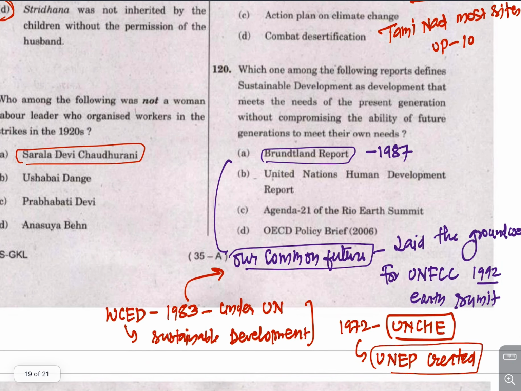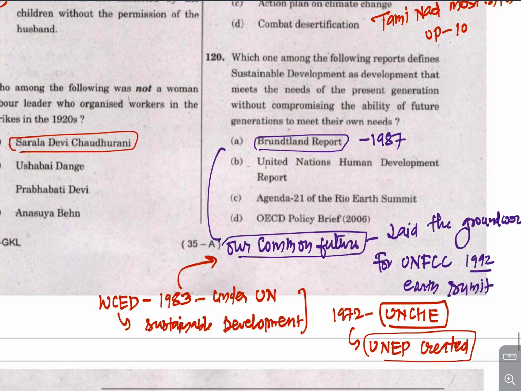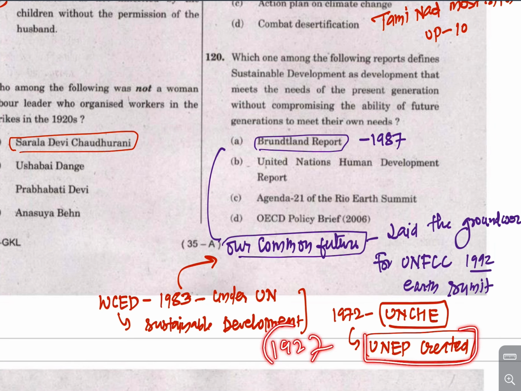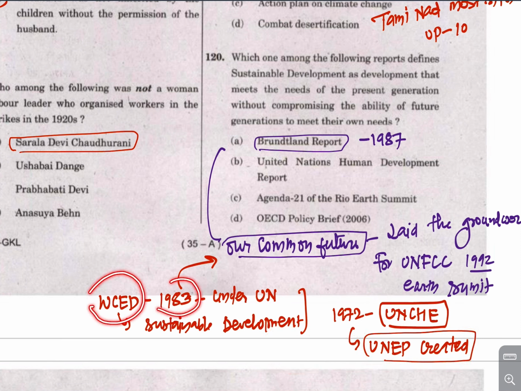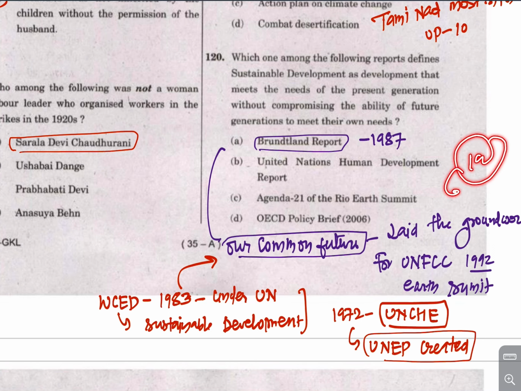In 1972 there was a United Nations Conference on the Human Environment, and after this conference, India enacted the 1972 Wildlife Protection Act, and there was another conference in 1983, the World Commission on Environment and Development. So these are the three important years: 1972, 1983 and 1992. These are the important environmental conferences one should know.